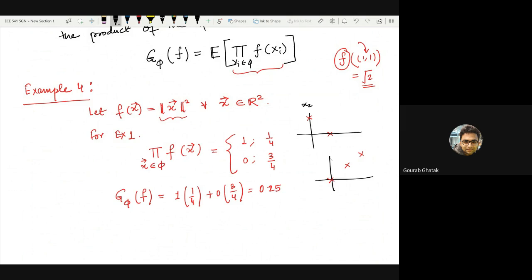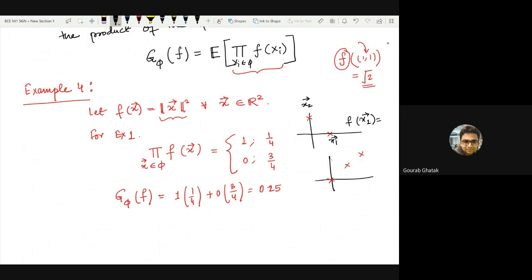x2 is one point, x1 is another point. x1 is simply (1, 0), x2 is (0, 1). So what would be the value of f of x1? Can you tell me? I think it was Sauradip who asked this question. So Sauradip, can you tell me what would be the value of this function evaluated at x1?